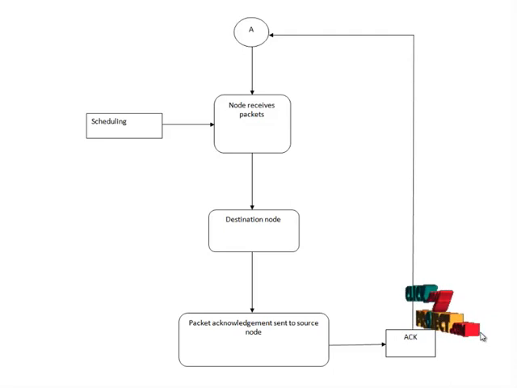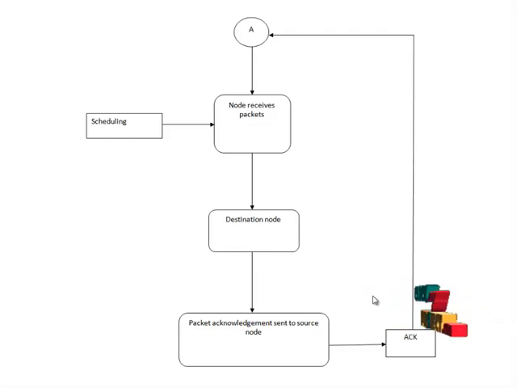Here the packet may contain the header and payload information. The header information shows the source and destination details, and the payload represents the data of the packet. When the packet is received at the destination node, it immediately sends the acknowledgement to the source node. The acknowledgement is sent along the same path by which the packet was received.